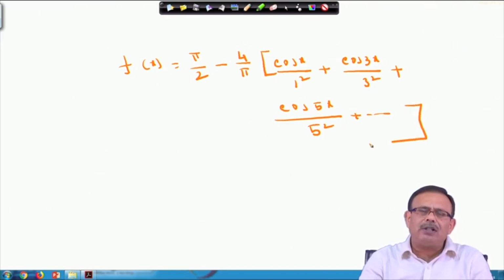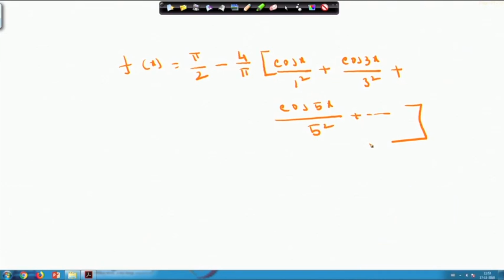Please note that at the beginning itself, before finding the Fourier series of a function, if I check whether f(x) is an even function or an odd function, my calculation burden will be reduced. If it is an even function, it will have only cosine terms, or in other words you have to calculate a_0 and a_n, whereas if the function is an odd function, it will have sine terms only, which we will see in the next lecture.